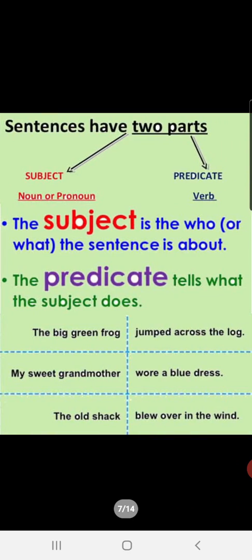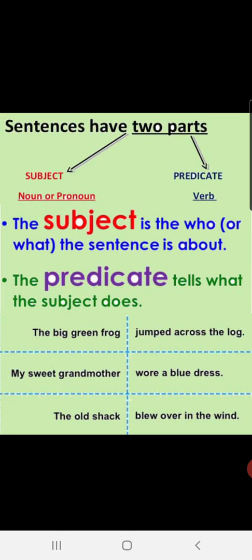We will start subject and predicate by quickly revising what we have revised in the previous class, which was sentence. Children, you already know that a sentence is a combination of some words. Some words are combined together and written in such a manner that it gives some meaning to you. It makes some sense to you. Now you see this, that a sentence is divided in two parts, children. Subject and predicate.